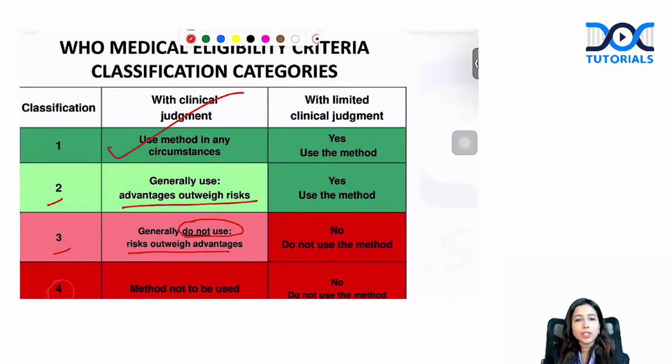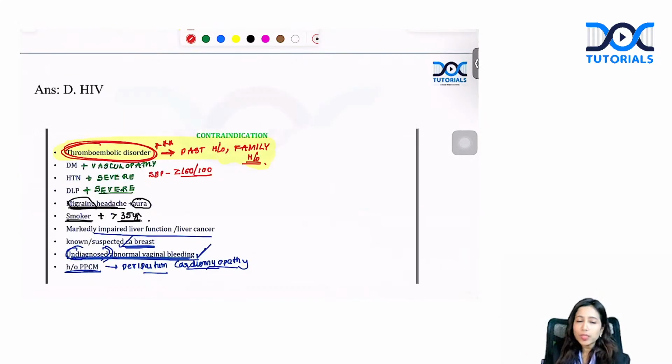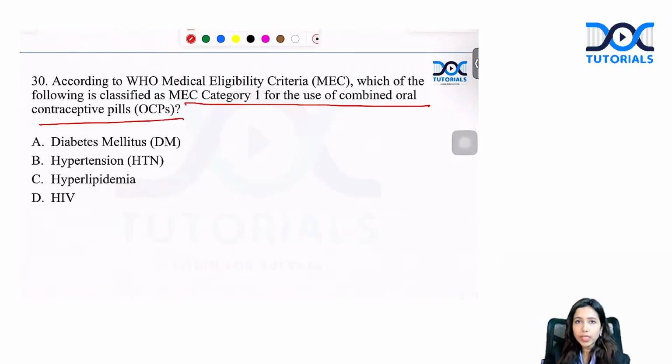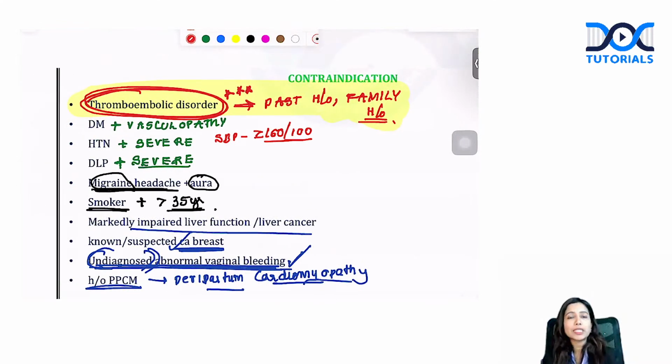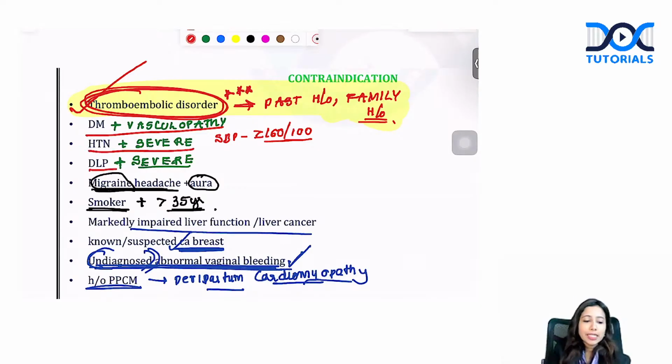MEC 4 means completely not to use. So basically they are asking you in simple words, which among the following is not a contraindication for giving OC pills? These are the contraindications of OC pills that we discussed. A very important contraindication is thromboembolism. Apart from this, diabetes associated with vasculopathy, severe hypertension, and severe dyslipidemia are contraindications as given in this question. You will see that HIV is not a contraindication as such for OC pills.